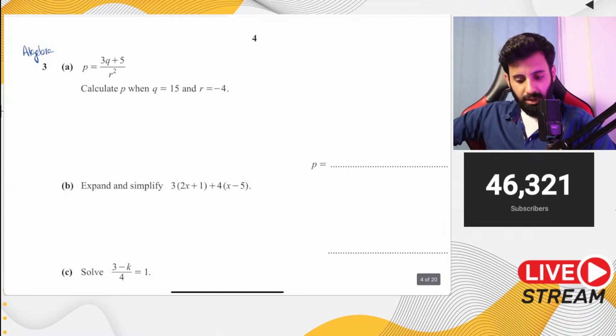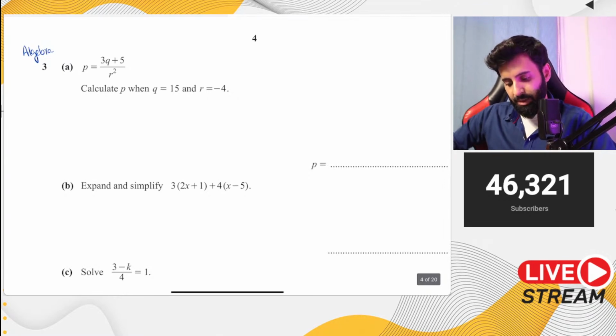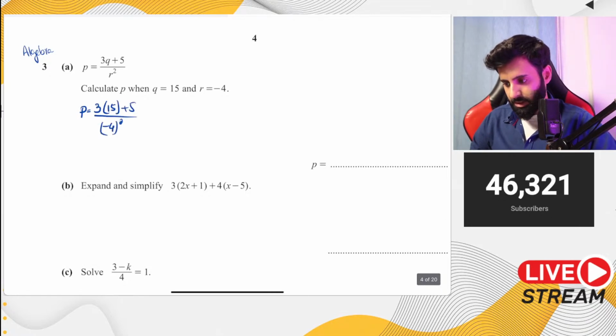So here's question number 3. Question 3 says calculate P when Q is equal to 15 and R is equal to minus 4. So just plug in the values. That's all you have to do. 3 times 15 plus 5, and R is minus 4. So that means minus 4 squared. So let's see, what do we get?